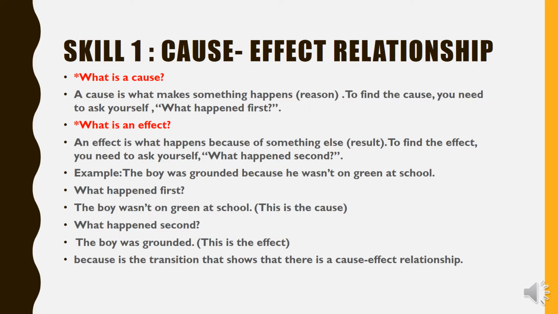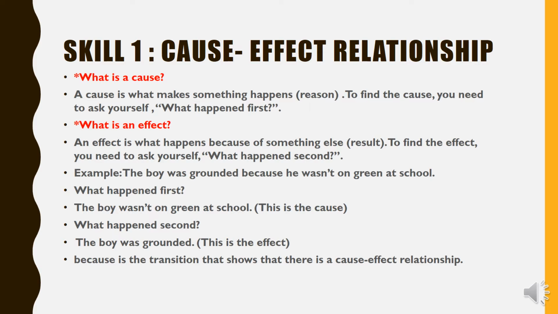Let's have a look at these examples. The boy was grounded because he wasn't on green at school. What happened first? The thing that happened first is that he wasn't on green. This is the cause, this is the reason. What happened second? The boy was grounded. So this is the effect, this is the result, this is the outcome.